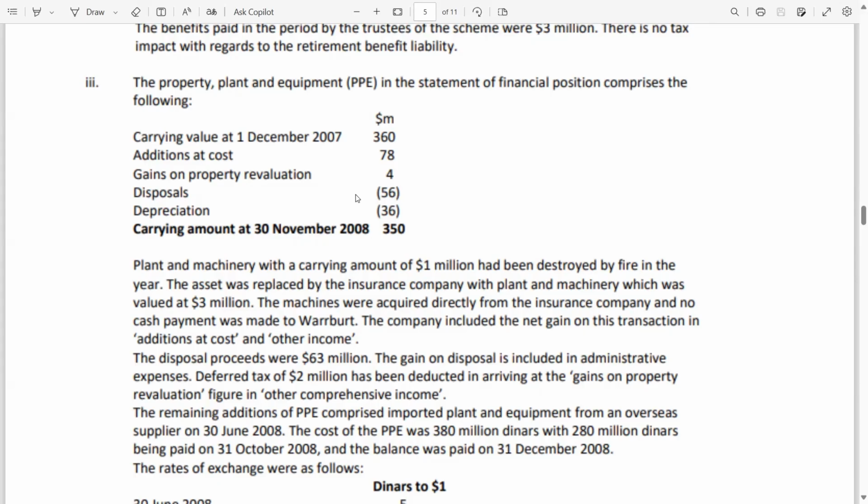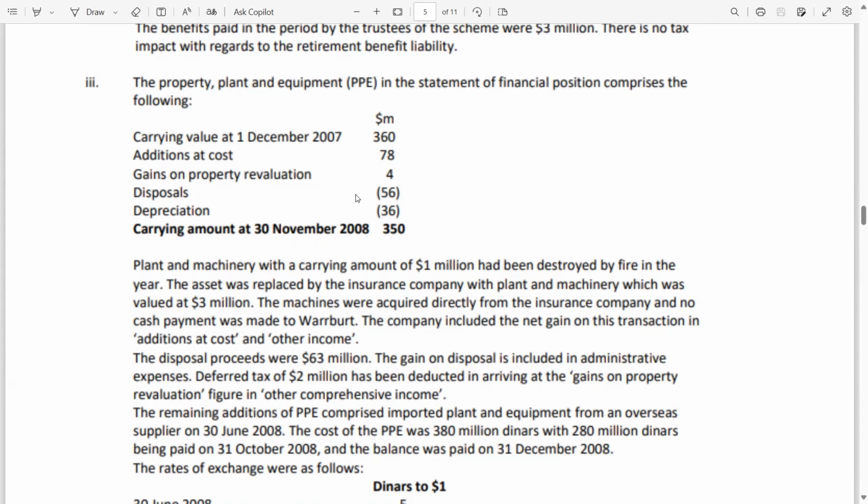But the asset was replaced by the insurance company with plant and machinery which was valued at 3 million. Now the insurance company came and said that they will provide a replacement PPE for the old PPE which has been destroyed.